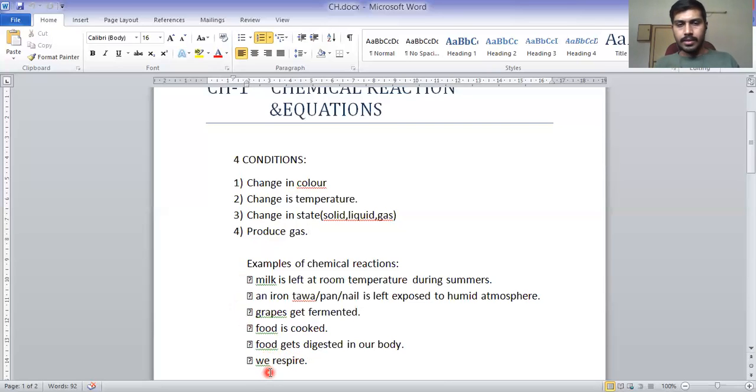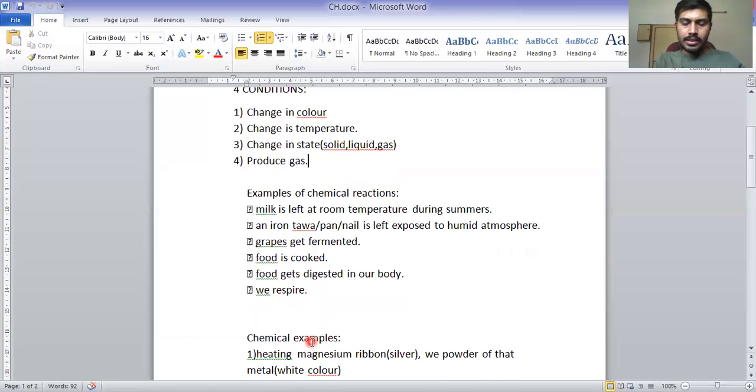The last one: we respire. Respire means we take oxygen and exhale carbon dioxide. We take oxygen to break the food molecule the same way I explained in the above example, and carbon dioxide is produced. So in this respiration process, carbon dioxide gas is produced. Therefore, we can say this reaction is a chemical reaction. The last two examples satisfy the same fourth condition: in both, gas is being produced. Okay, fine. Now, some chemical examples.